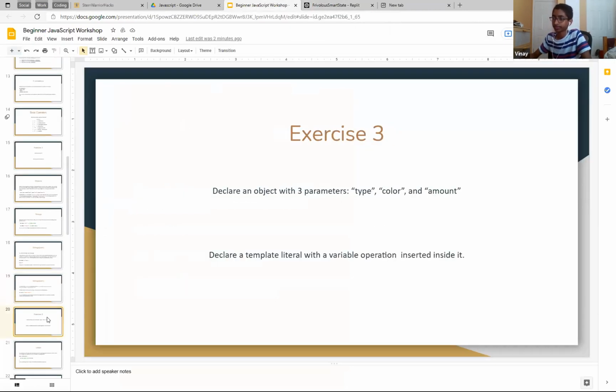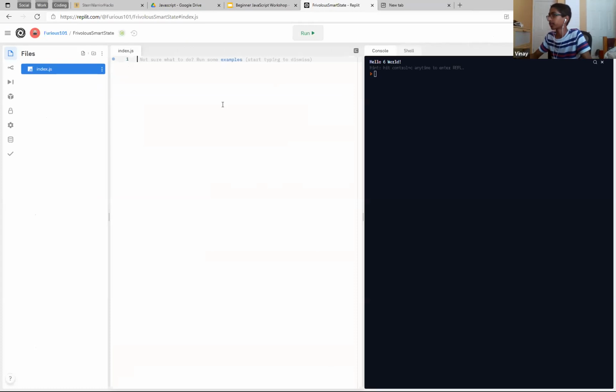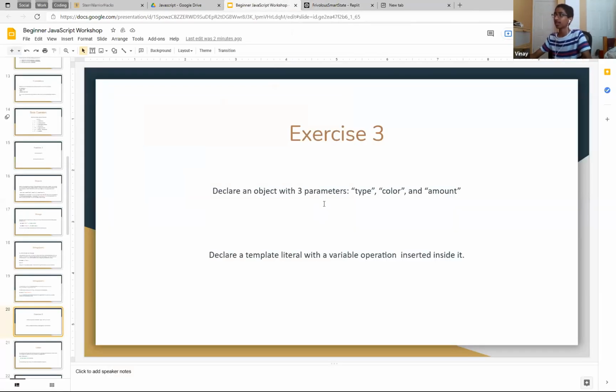Okay, so declare an object with 3 parameters, type, color, and amount, and declare a template literal with the variable operation inserted inside it. Remember operations like addition, subtraction, right? I mean, you already know that, but yeah. So I'll give you a bit of time to do this. Yeah, if you guys need help, make sure to ask questions.